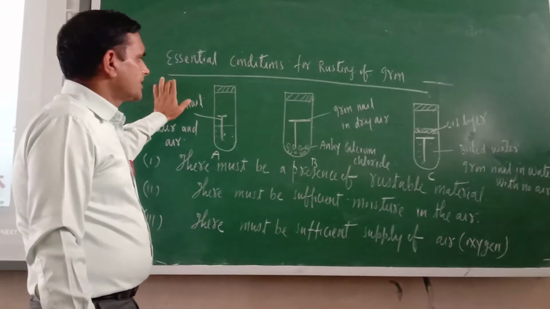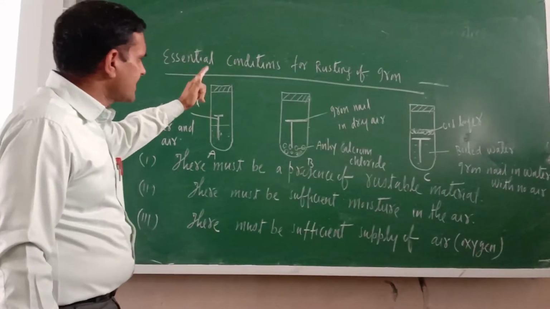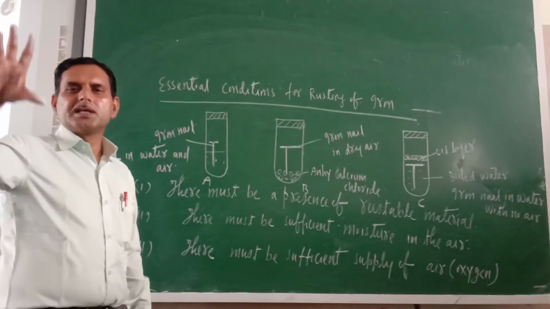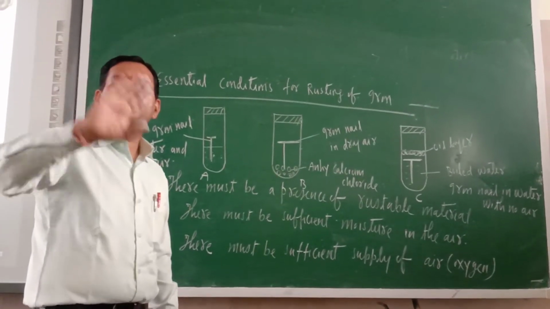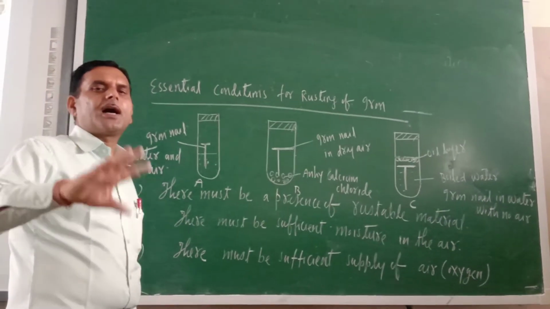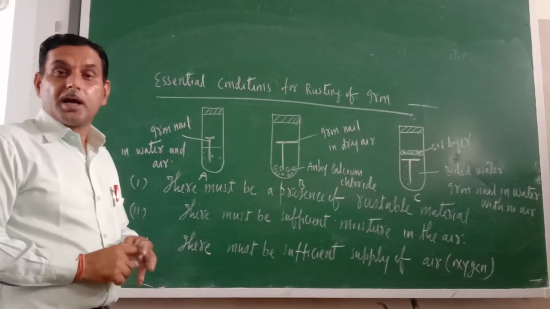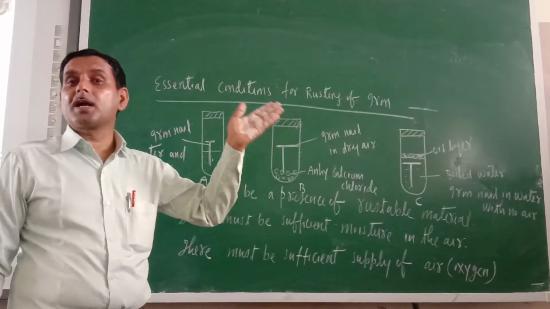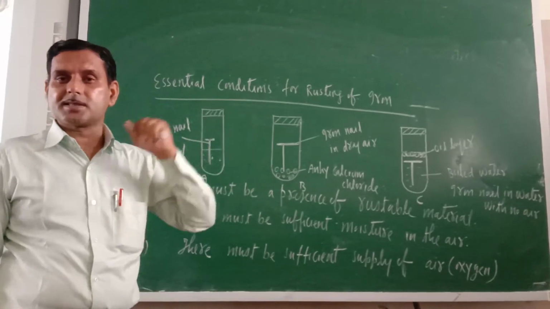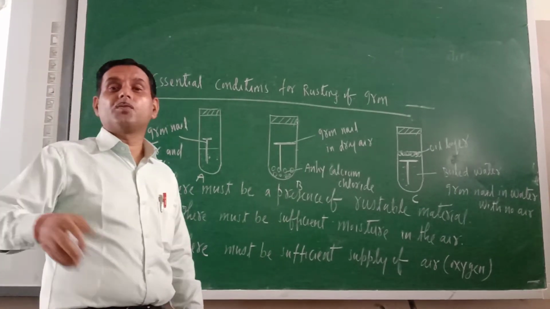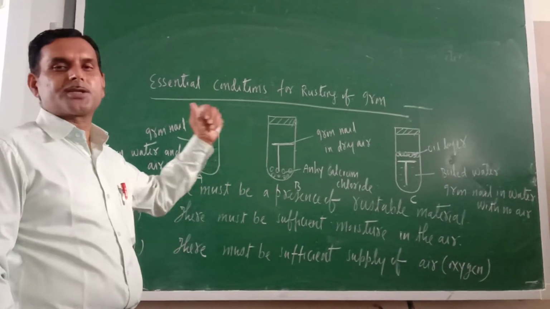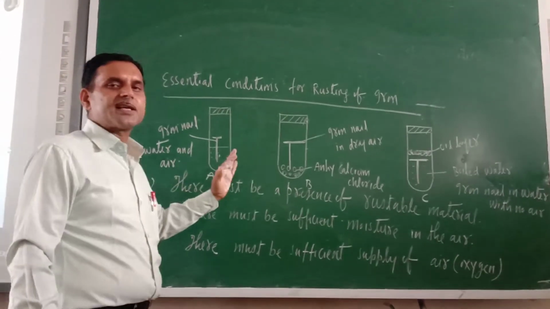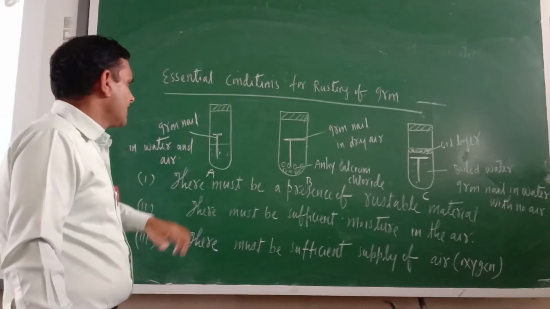So dear cadets, now this is the time to teach you the essential conditions for rusting of iron. Just see, in some areas the rate of rusting is more, in some areas the rate of rusting is less. Not only this, in some seasons also the rate of rusting is more, and in some seasons the rate of rusting is less. So what are the essential conditions for rusting? Let us perform one activity, then we will tell you what the essential conditions for rusting are.